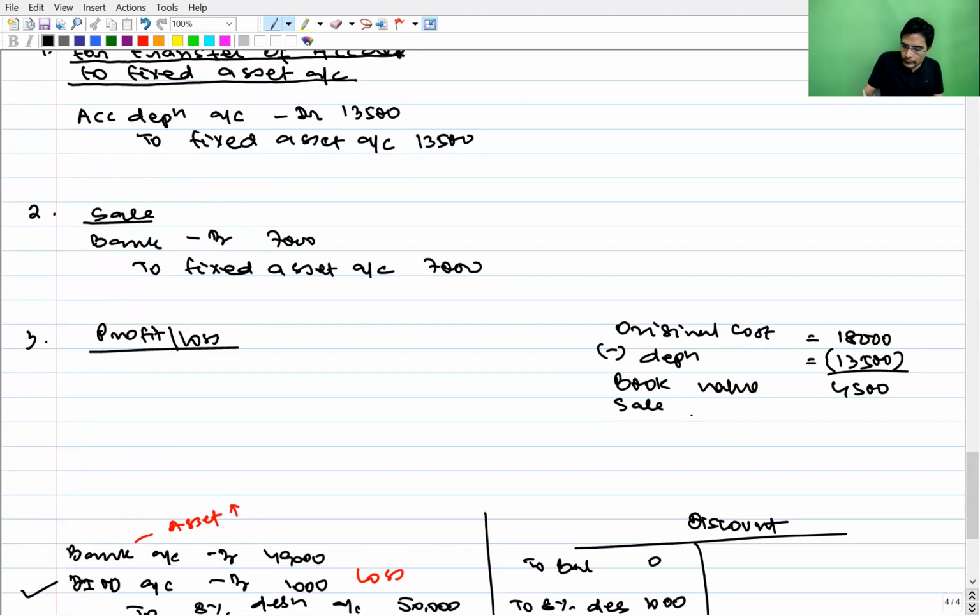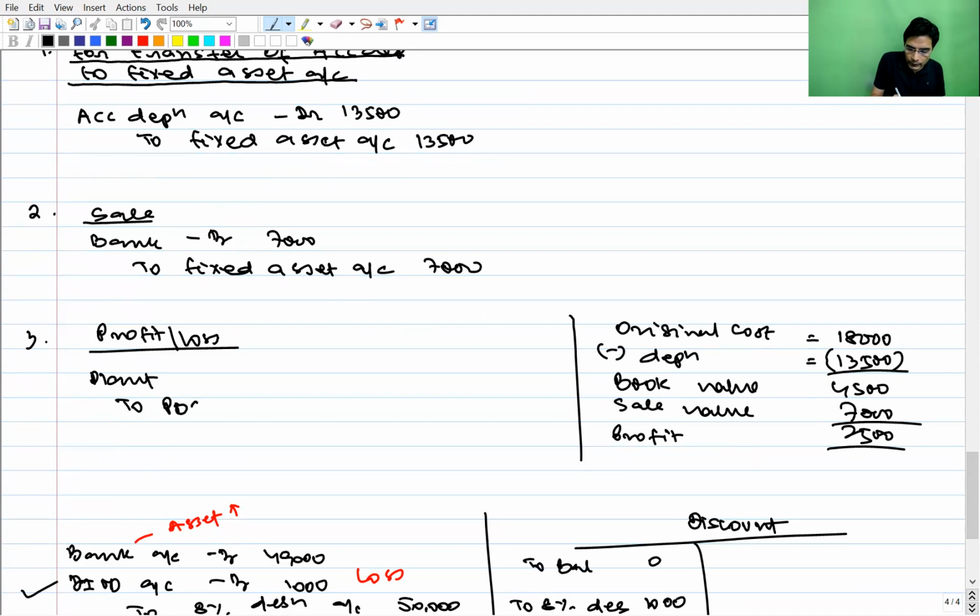And we sold it for 7,000. So there is a profit on sale of 2,500 rupees. That profit will be credited to P&L account. Entry will be plant account debit to profit on sale of fixed asset, which will be put to P&L, 2,500. Now, these three entries which we have recorded, we'll do the posting of these three entries in the above two ledger accounts.